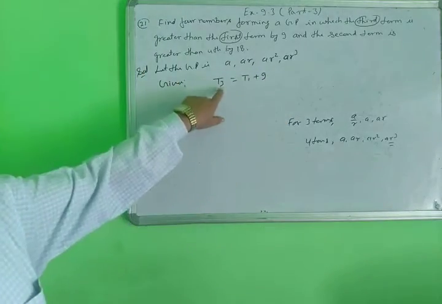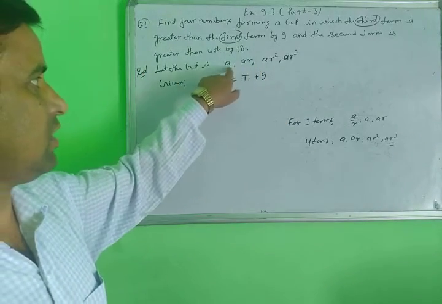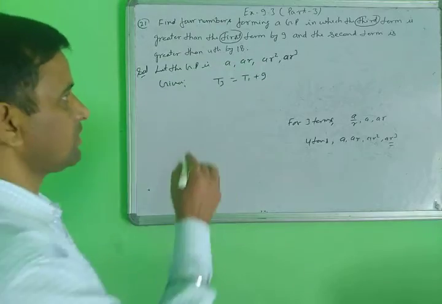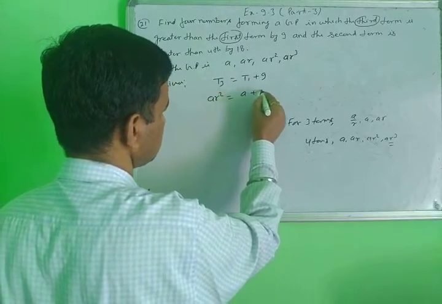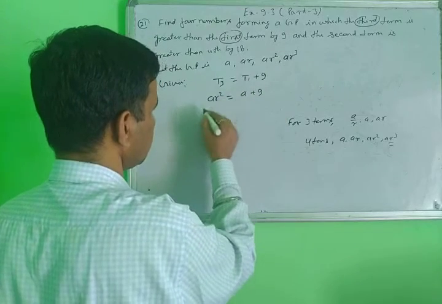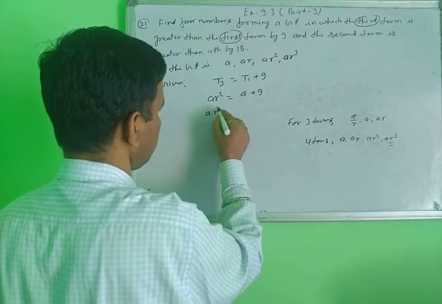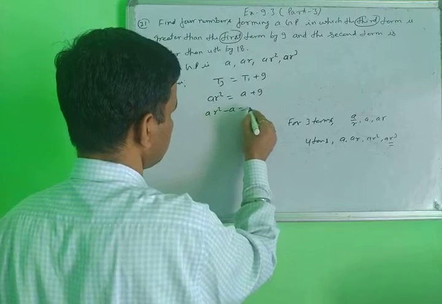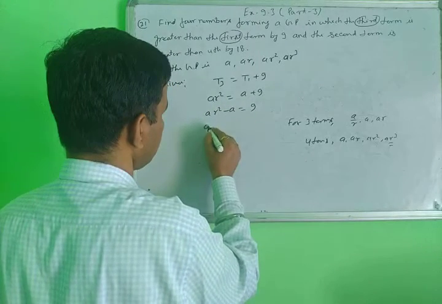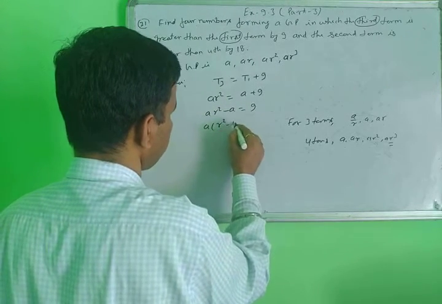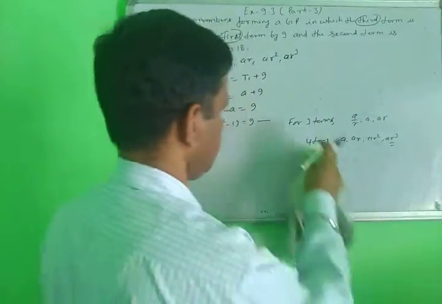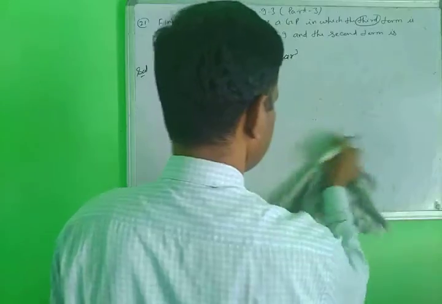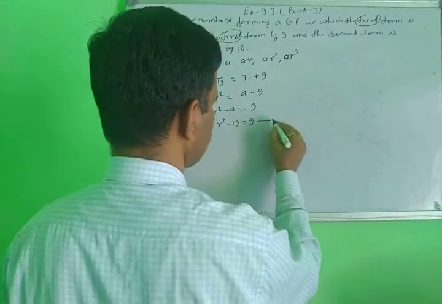What is the value of T3 here? T3 is the first, second, third term. The value of T3 here is AR square, equal to A plus 9. It means taking A, AR square minus A equal to 9. Taking A common, A times R square minus 1 equal to 9. This is the first equation.